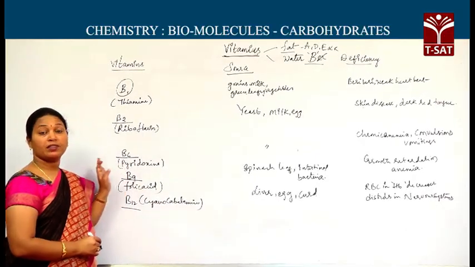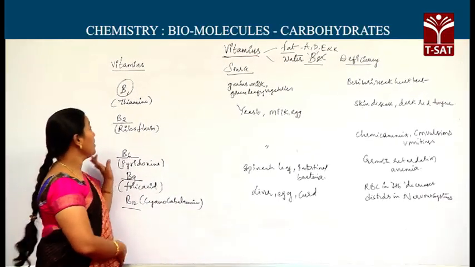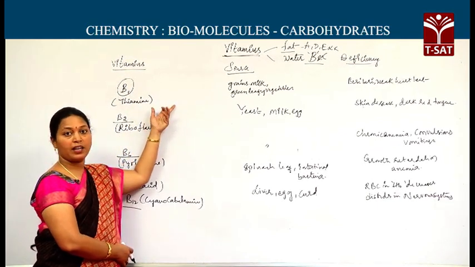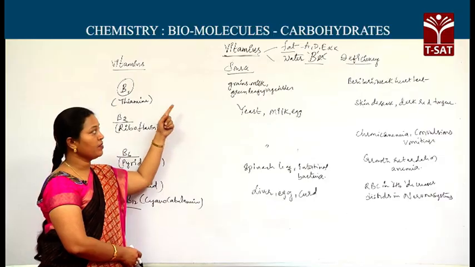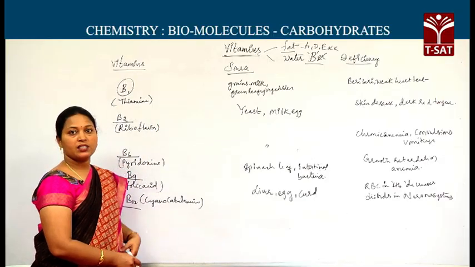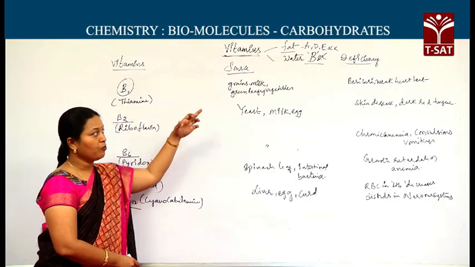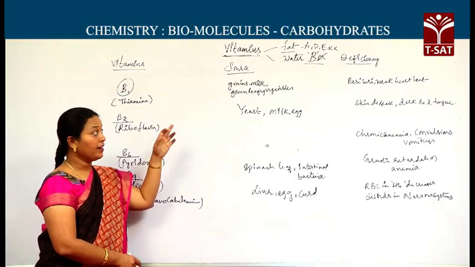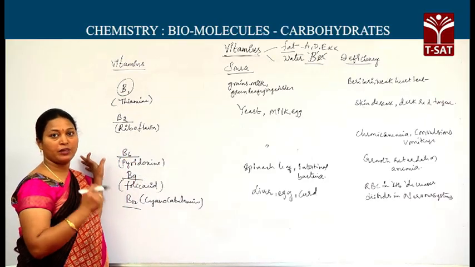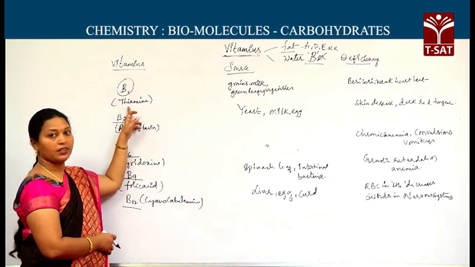One should remember their chemical names also. B1 is thiamine. Sources for thiamine: grains, nuts, milk, green leafy vegetables. Deficiency disease of thiamine is beriberi and weak heartbeat. Heartbeat fluctuations may be due to the deficiency of thiamine.